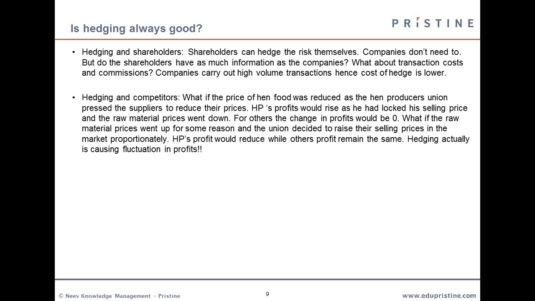Now we can look at the situations where hedging takes place. Looking at hedging and shareholders, shareholders can hedge the risk themselves, but companies do it more often because of the higher volume of transactions, their hedging costs are lower. That is the primary reason for that. Another point is that hedging can give you a competitive advantage.